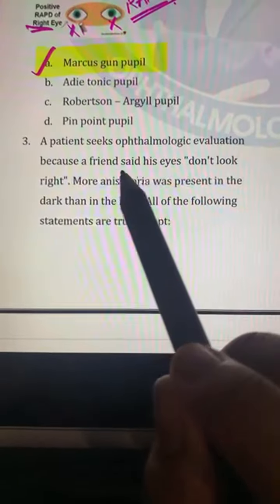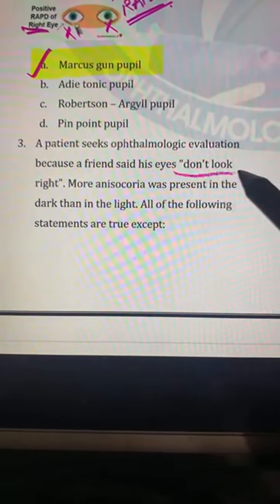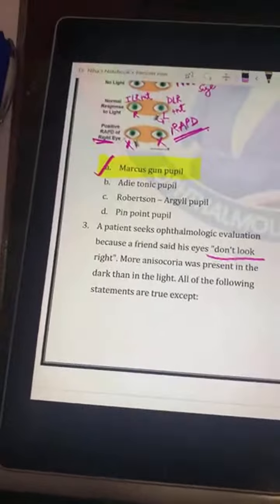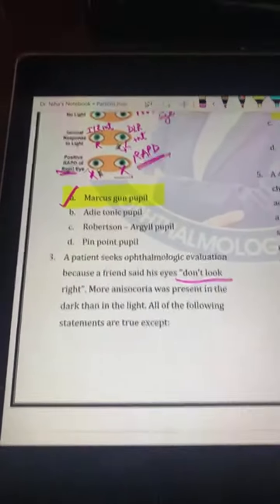Next question, a patient seeks ophthalmological evaluation because he says that his eyes are not looking right. Just a second guys, let me connect to Wi-Fi.